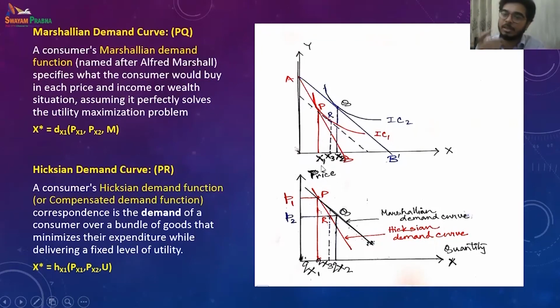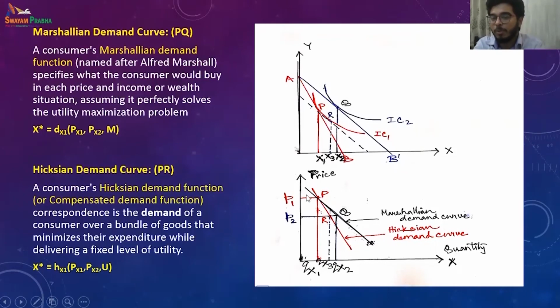This is nothing but the price effect, and this is nothing but the Marshallian demand curve, because over here P and Q show the quantity of the commodities, and as this is the demand curve, we are plotting price and quantity.